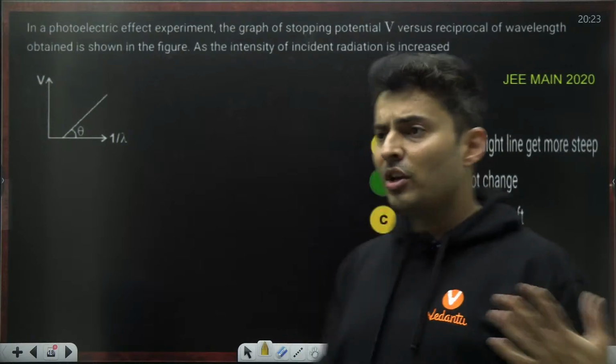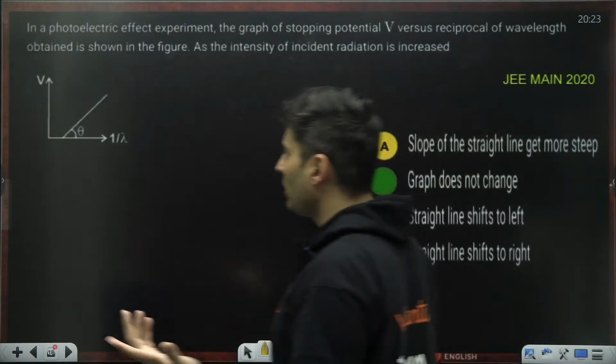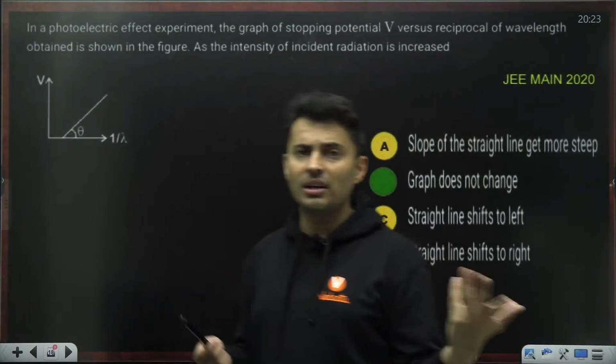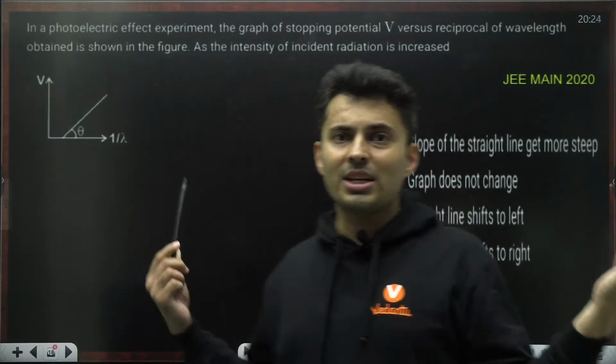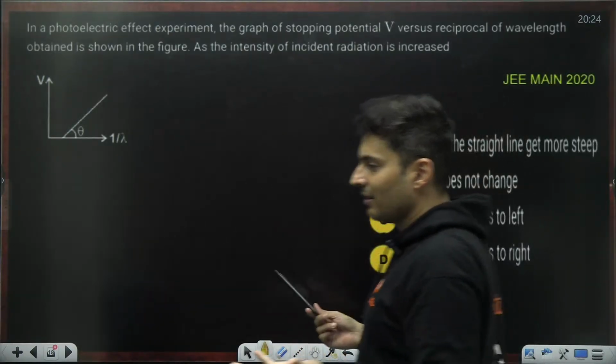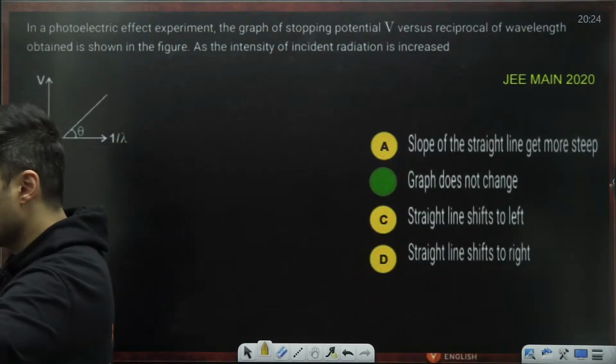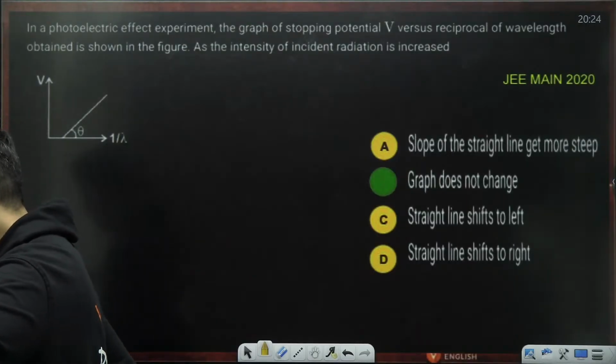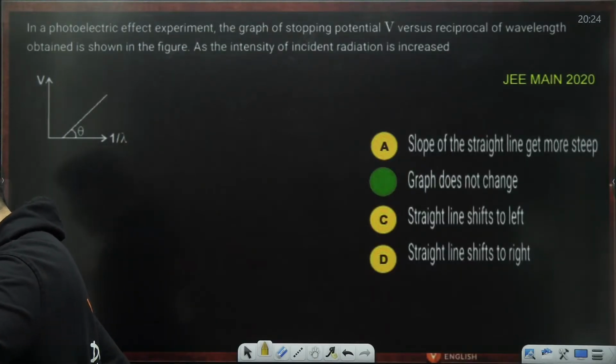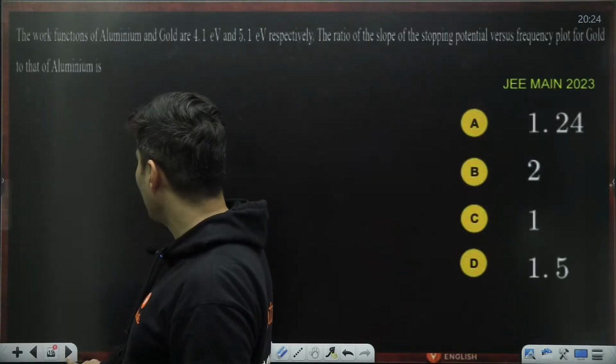Nothing, no change. Stopping voltage will not change with intensity, nor will frequency change with intensity. So nothing should change in the graph. It will just stay as it is. 1 by lambda is wave number, also proportional to frequency. Correct. I hope this is clear. Let's move on to the next question.